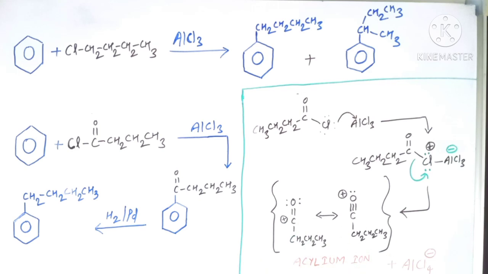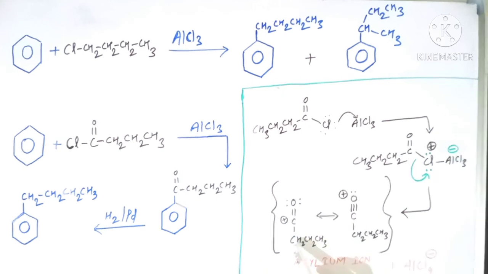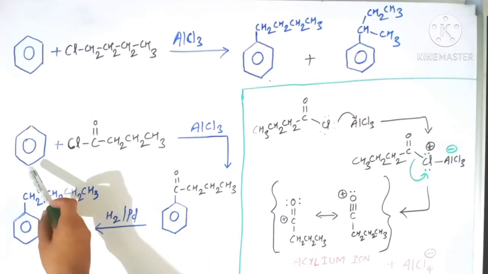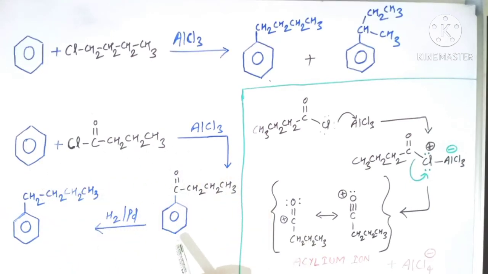So this acylium ion now attacks the benzene nucleus and forms butanoyl benzene, and butanoyl benzene after reduction with hydrogen and palladium gets converted into butyl benzene. This is our desired product. In this way the whole mechanism works, and the desired product can be obtained with the help of this acyl reagent. That's why this is called Friedel-Crafts acylation.